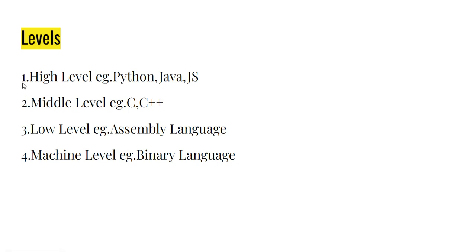So mostly people prefer high level programming language to write code because here simple English like statements are there. These languages are easy to learn, easy to understand, easy to write code, and because of that there will be fast development, right? So that's why people prefer high level programming languages. And in these high level programming languages, you don't need to worry about memory management in the program. Then there is middle level programming language. An example is C++. These languages are a little bit difficult to understand and to write code in also. Here you need to worry about memory management in the program.